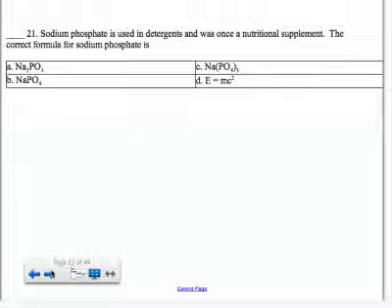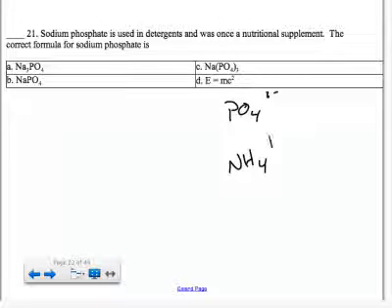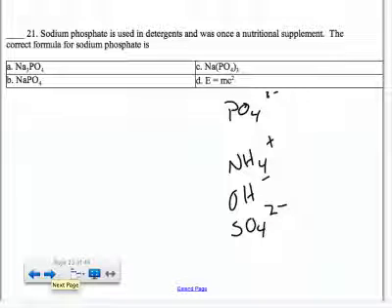Okay, this is the correct formula for sodium phosphate, which is PO4 with a charge of -3. There are several others that you need to know, like ammonium, that's the only positive one, and hydroxide. If you don't have the notes on that, just check in with me in class and I will let you know which ones you have to know. PO4, which is a -3.